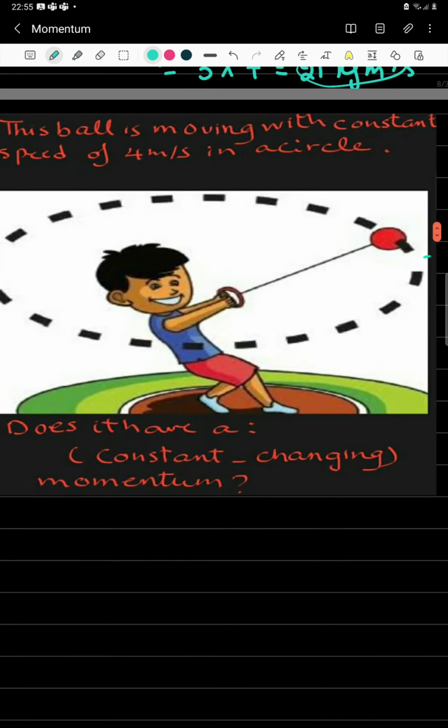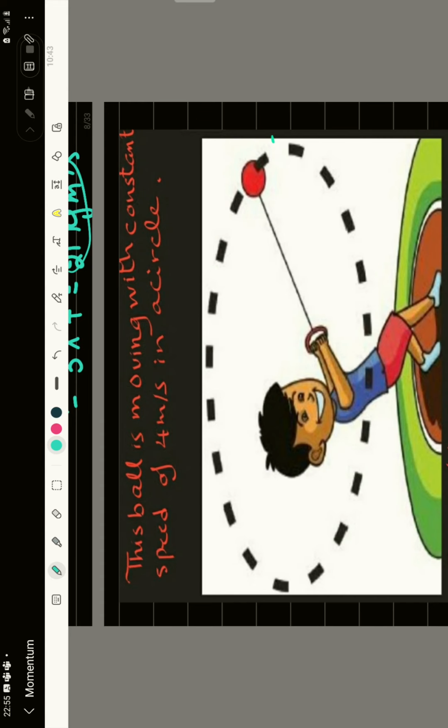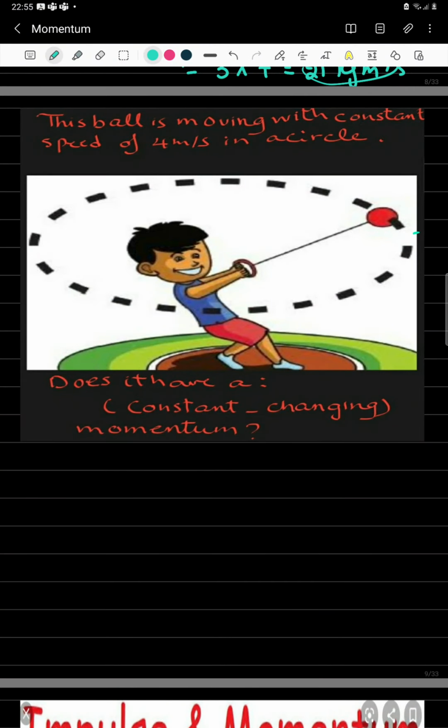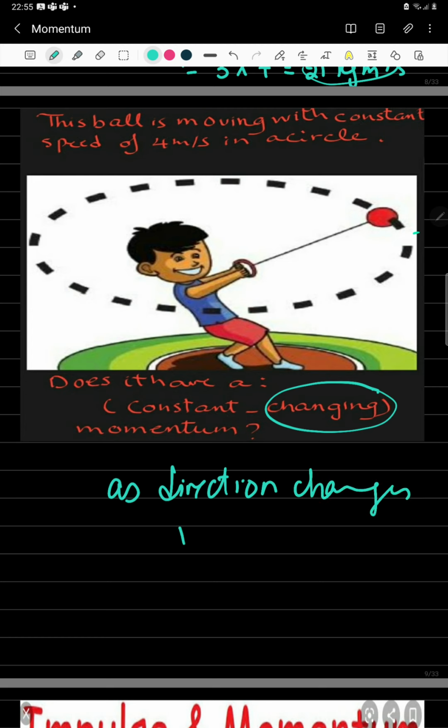Now, if I have a ball moving with constant speed of 4 meters per second in a circle, is this ball having a constant momentum or a changing momentum? Yes, this is correct. If the direction changes, then the velocity changes and the momentum will change. This ball has got a changing momentum because as direction changes, velocity changes and momentum changes.